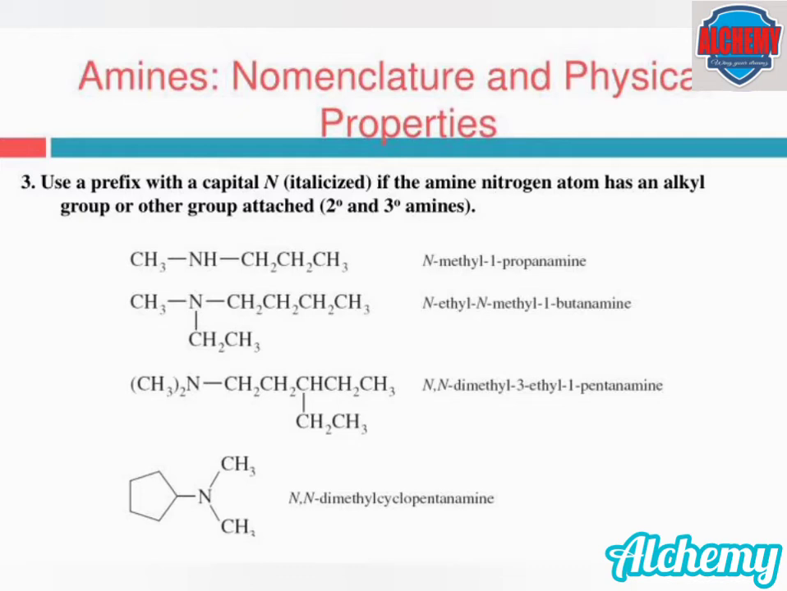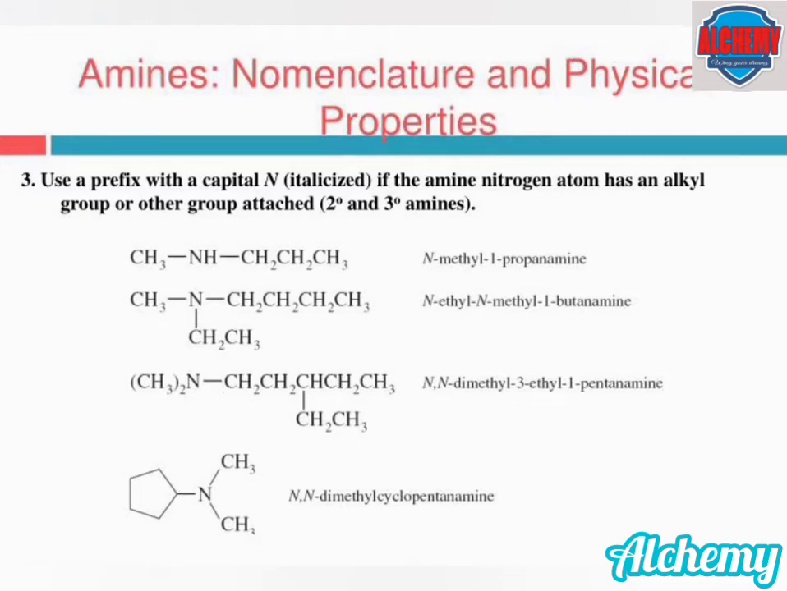The third compound is a tertiary amine where two hydrogens of ammonia are replaced by methyl groups and the third hydrogen is replaced by 3-ethyl pentane. In this case, 3-ethyl pentane is the parent chain, so the name of the compound is N,N-dimethyl 3-ethyl 1-pentanamine.